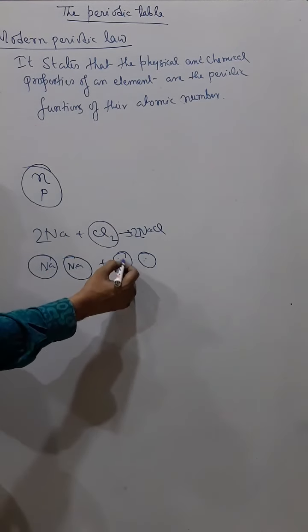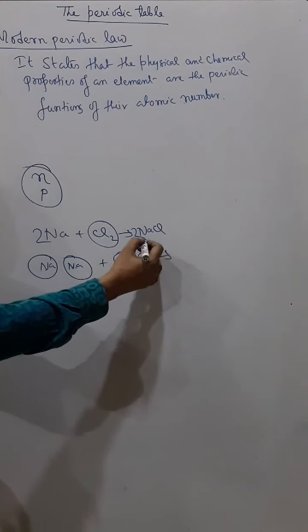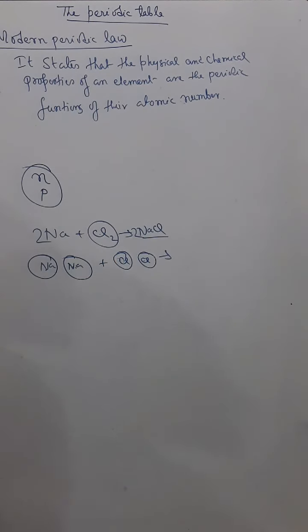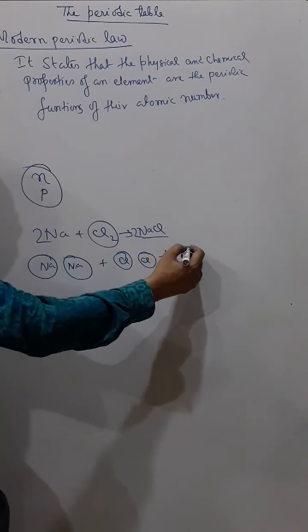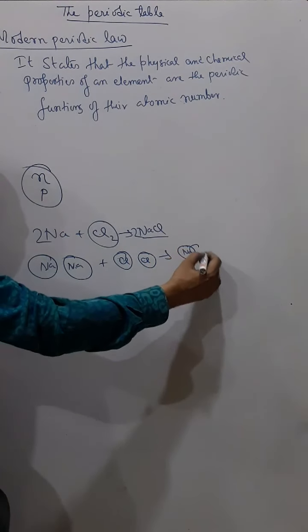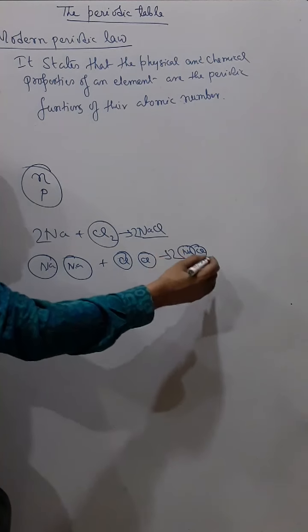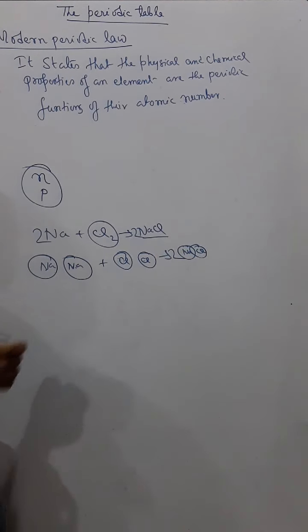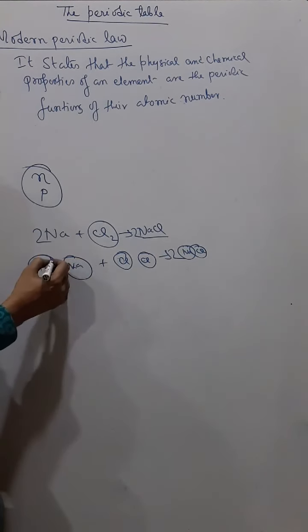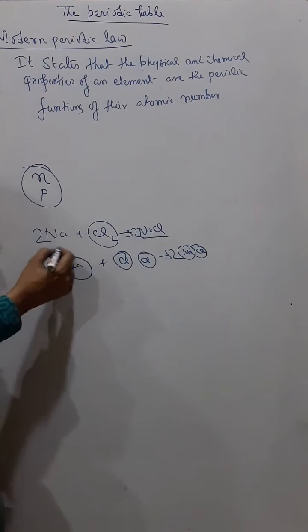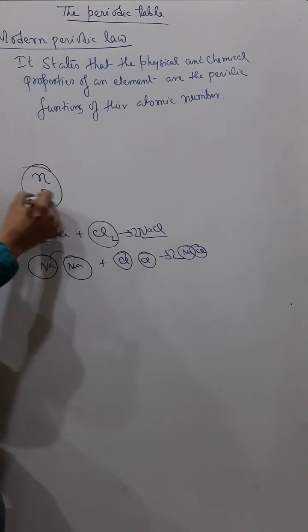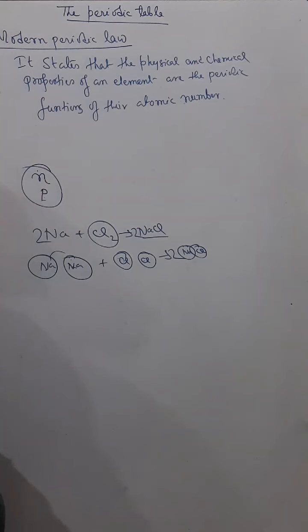And you see what you are getting? 2 NaCl. So you are getting Na and you are getting Cl. So they are reacting, only the electrons take part in a chemical reaction. The nucleus does not take part. The neutron and proton do not take part. So how can the chemical property depend upon the atomic weight?